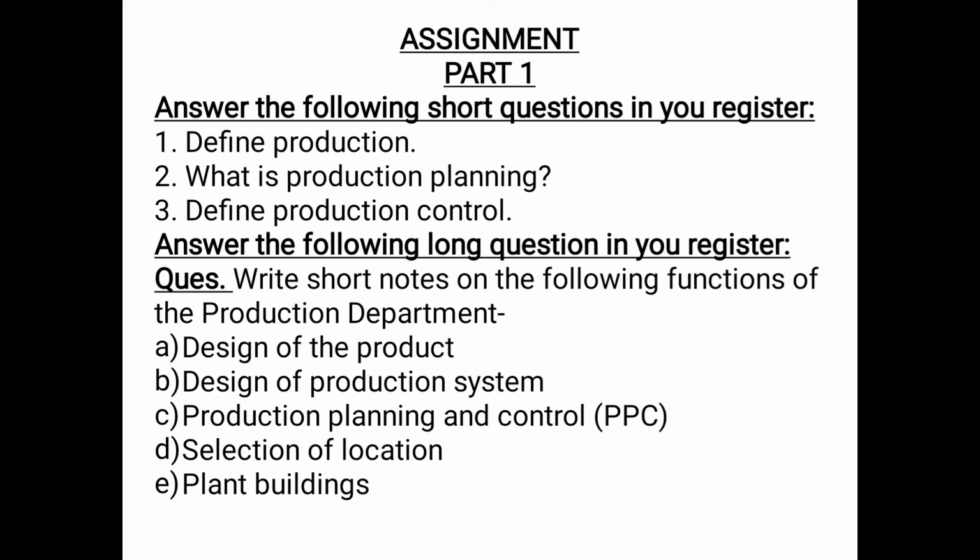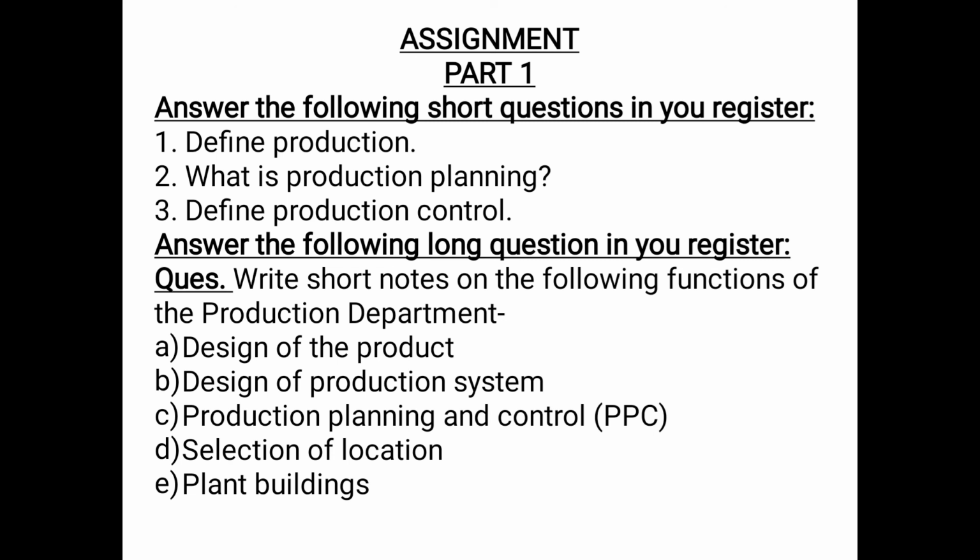Then the second question is what is product planning? As we have discussed, product planning is concerned with the planning of production activities before the actual operations begin. It lays down the requirements for materials, machinery, manpower, etc. and establishes the exact sequence of operations for each part or assembly.